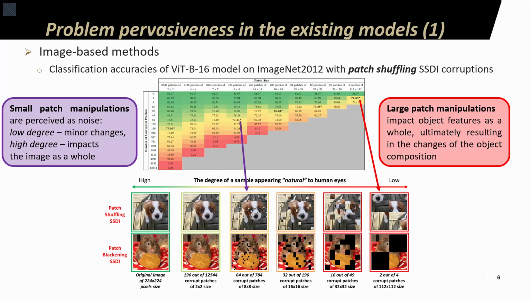As a result, this highlights the definition of semantic-syntactic discrepancy, which says that the features should remain visually identifiable. For the given images of ImageNet of size 224 by 224 pixels, patch shuffling and patch blackening at patch sizes equal to and larger than 16 times 16 pixels cause images to appear unnatural while the underlying object parts remain visually identifiable.